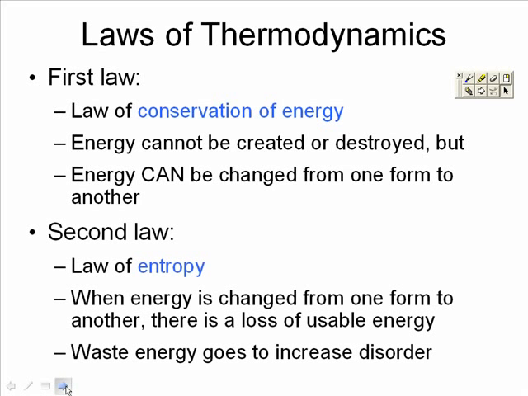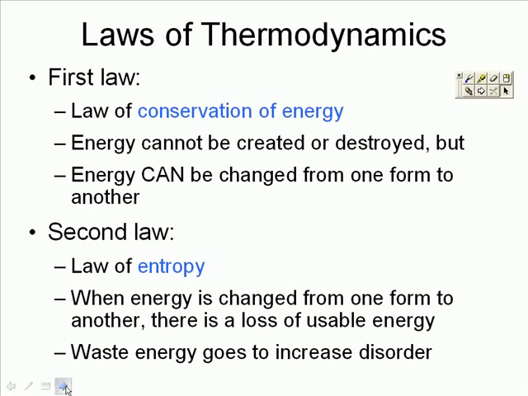The second law is sometimes referred to as the law of entropy. Entropy means to turn inward. It says that when you change this energy from one form to another, from chemical to mechanical, there will be a loss of usable energy. When we turn the carbohydrates that we eat into ATP, we lose some of that energy as heat.